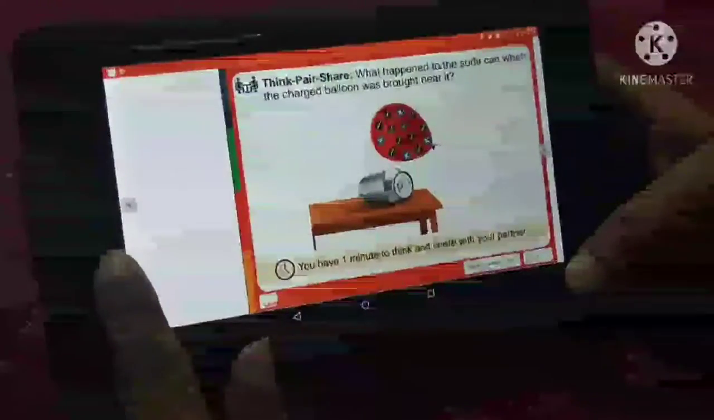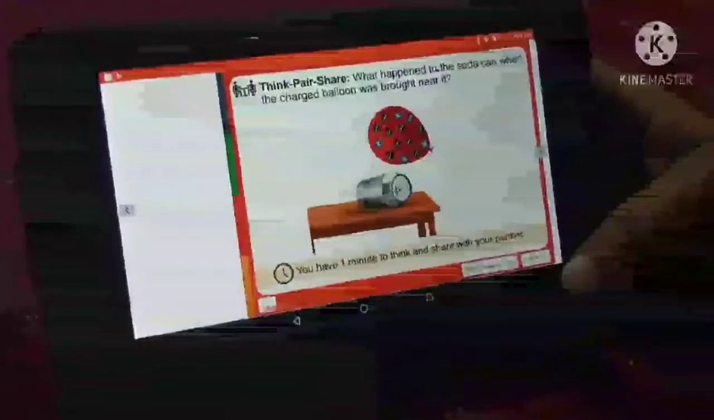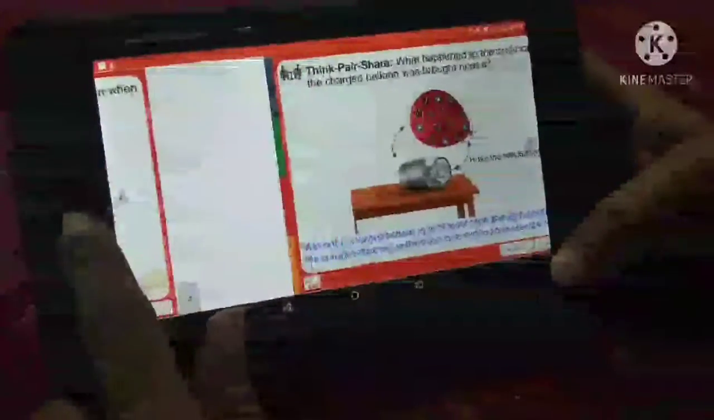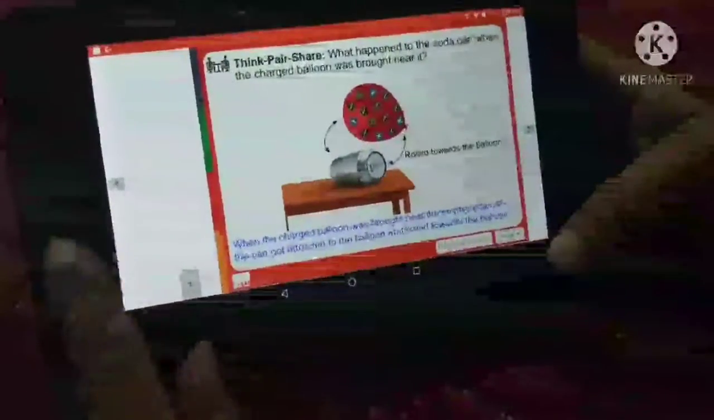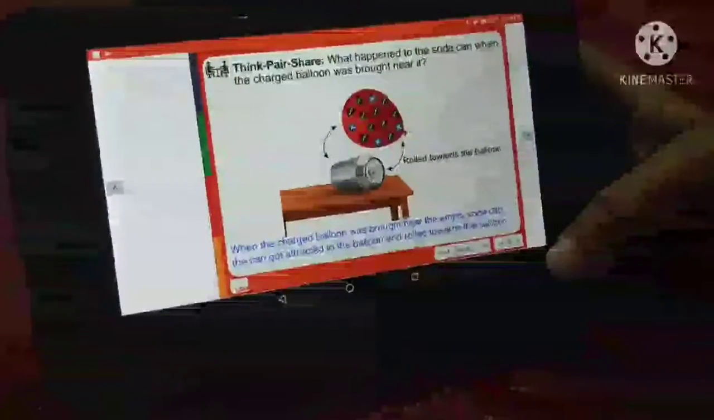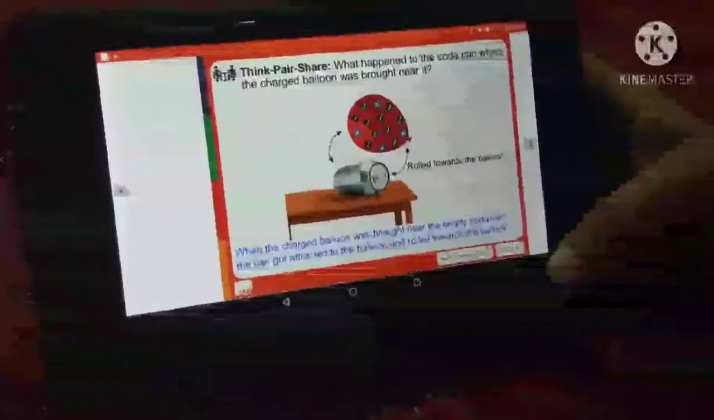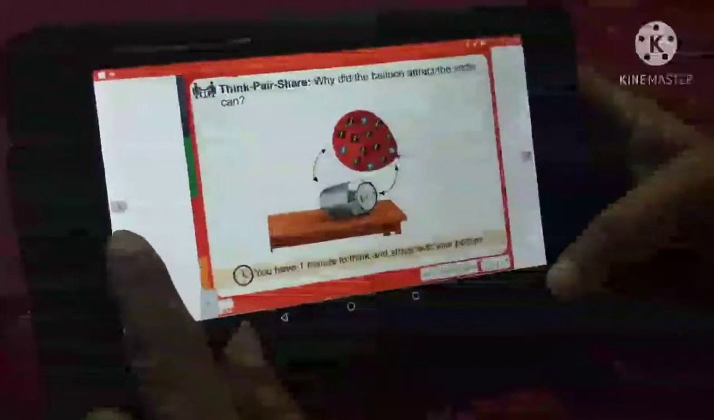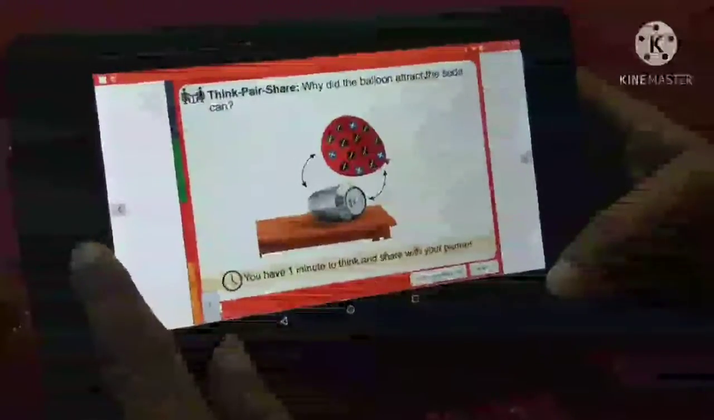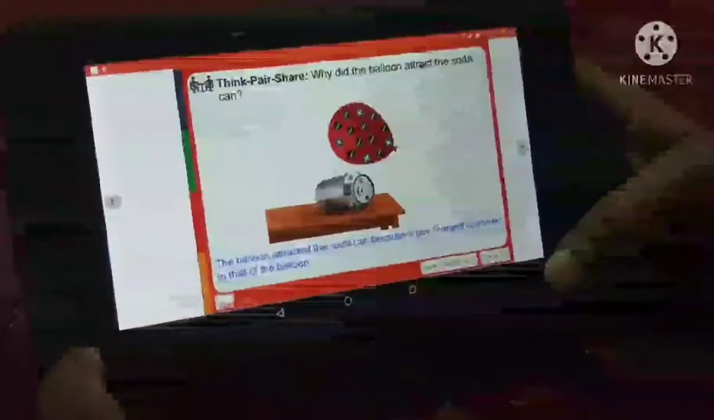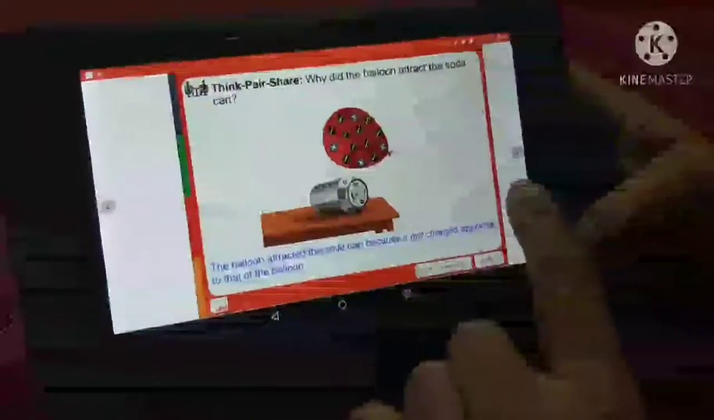What happened to the soda can when the charged balloon was brought near it? Answer is, when the charged balloon was brought near the empty soda can, the can got attracted to the balloon and rolled towards the balloon. Why did the balloon attract the soda can? Answer is the balloon attracted the soda can because the can got charged opposite to that of the balloon.